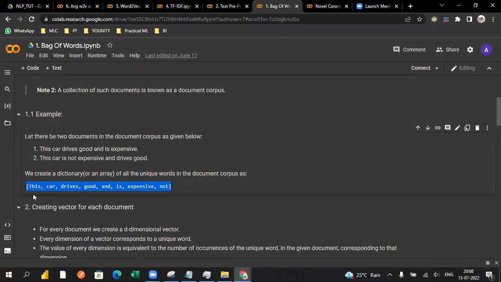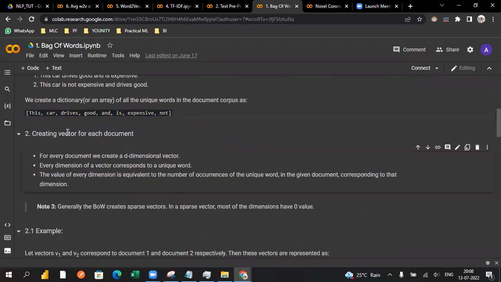So this is coming once, car is coming once, drives is coming once, good is coming once, and is coming once. Whatever the unique words we have from these two sentences, they are going to be divided like this, like words in a list.